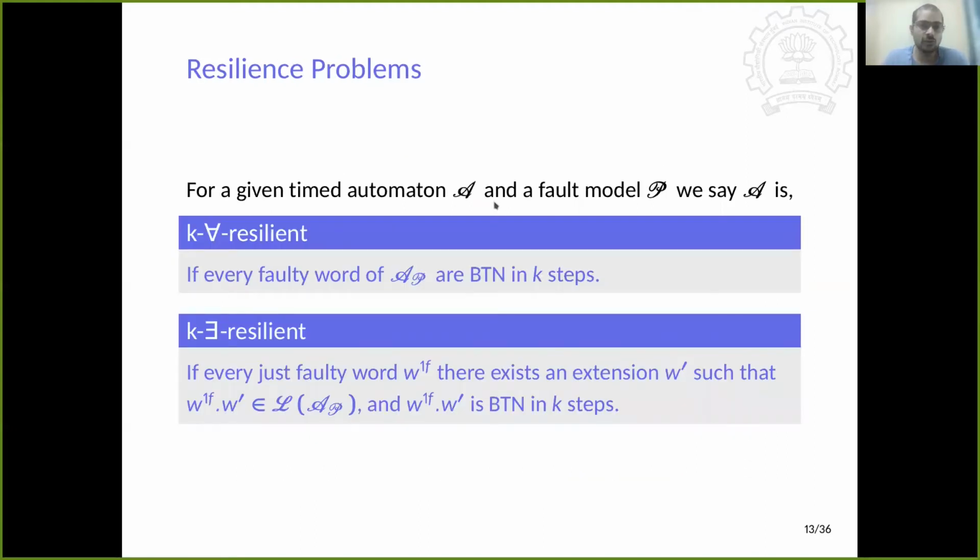Now we are in a good position to define what we mean by resilience. For a given timed automaton A and a fault model P, we say the timed automaton A is K for-all resilient if every faulty word of the faulty automaton is BTN in K steps. That means whatever faulty run we have can come back to normal within K steps in the automaton. And we call it K existential resilient if for every faulty word, there exists an extension of that word such that the extension is an accepted word in the faulty automaton, and this particular word is back to normal in K steps.